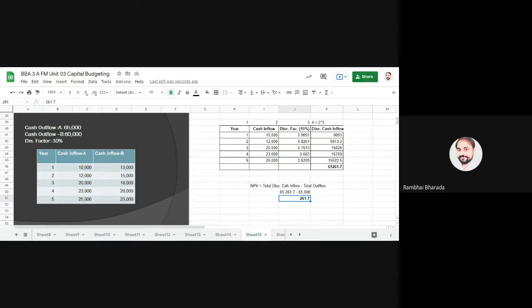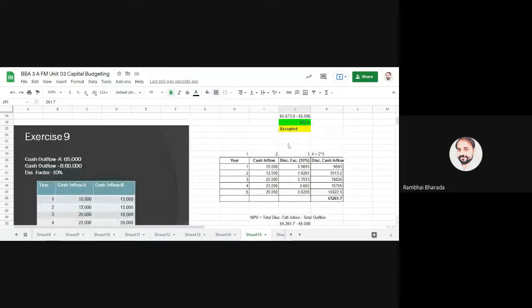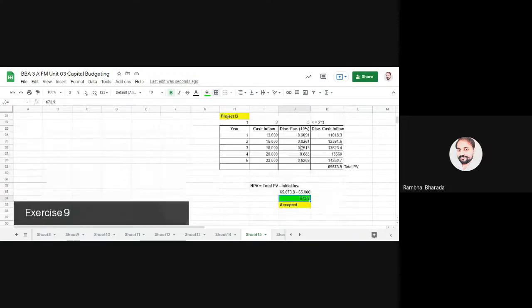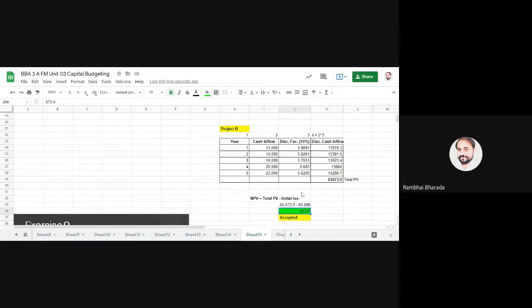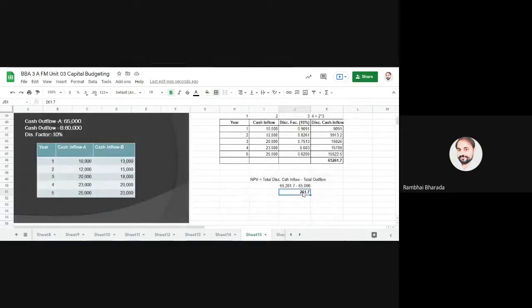And if we have 2 different projects, then whichever project has the higher value must be accepted. You can see here in B we have the answer 673, in A we have 261. So in B, NPV is higher. So out of A and B, we need to select B instead of A.